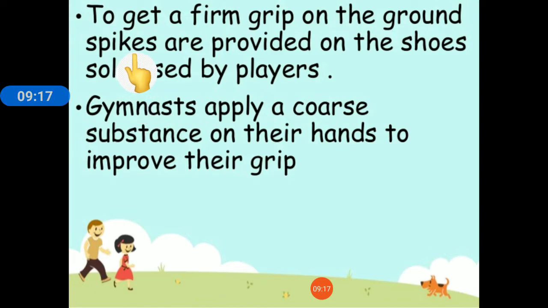In the soles of these shoes, spikes are provided, and these spikes increase the roughness of the surface of the shoe and thus help to get a firm grip on the ground. Similarly, gymnasts apply a coarse, that is a rough, substance on their hands to improve their grip, because gymnasts also have to do particular exercises using different kinds of instruments.